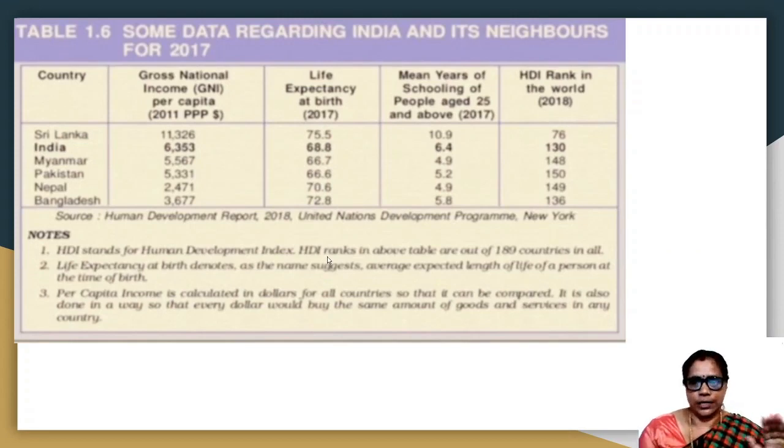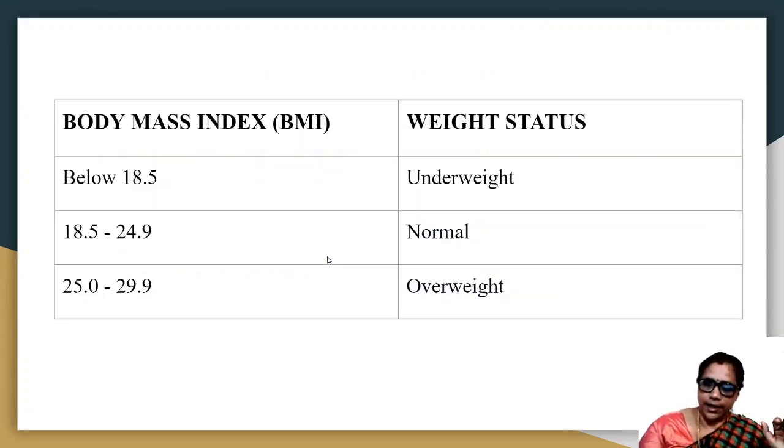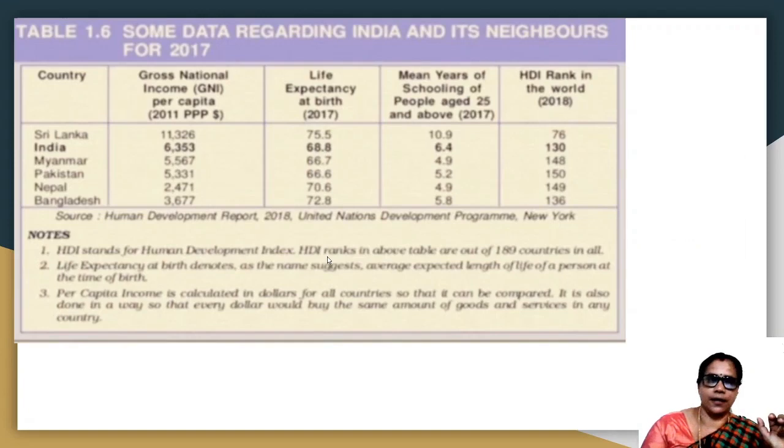And as per the latest data, India's life expectancy rate is 69 years. Here Sri Lanka's life expectancy is 75.5, whereas India's is 68.8. And the third criterion is mean years of schooling of people aged 25 and above, and the data is given in the year 2017.